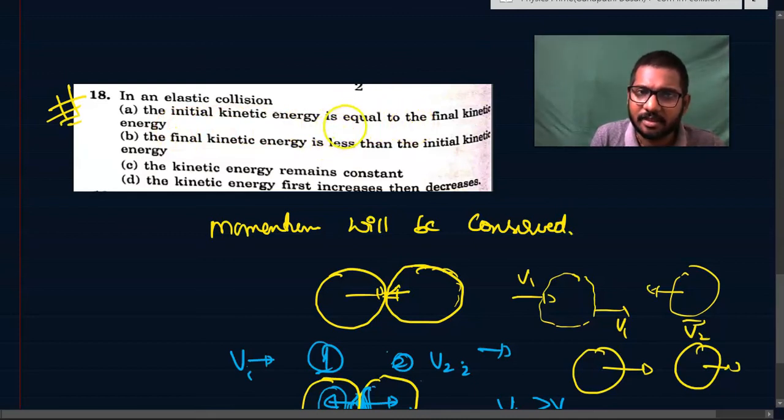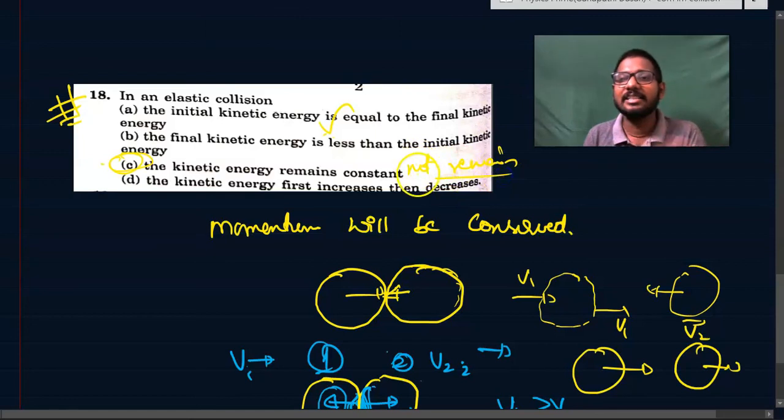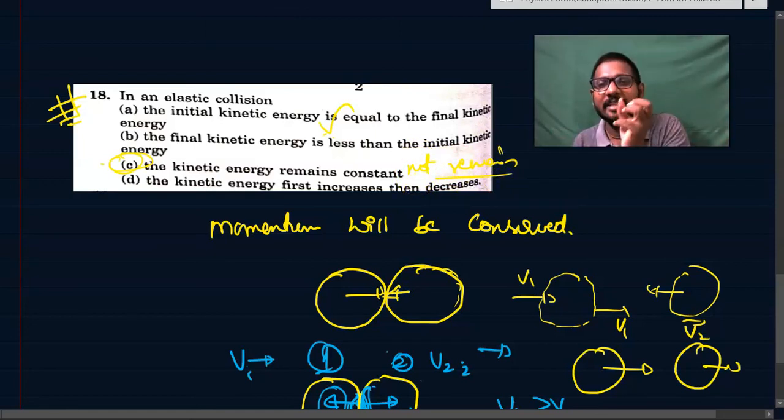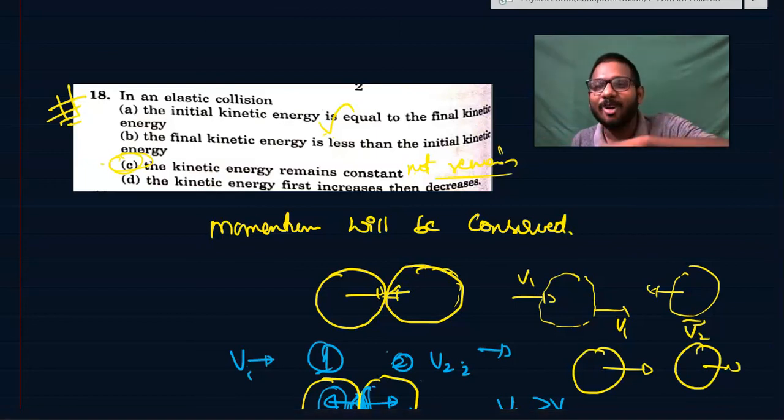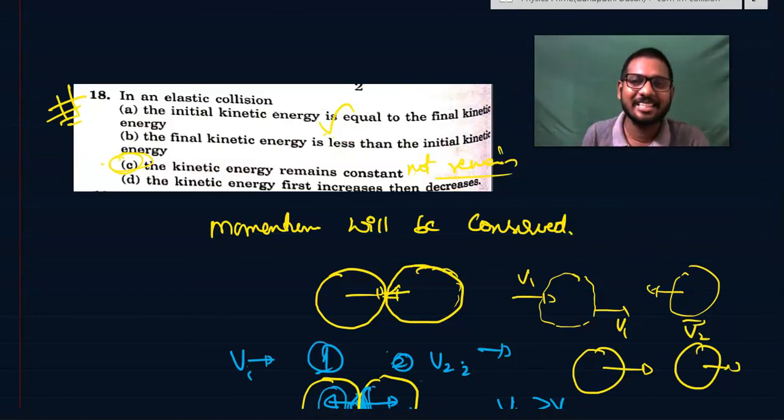Definitely yes. Is the final kinetic energy less than the initial kinetic energy? No, it is an elastic collision. Does the kinetic energy remain constant? No, it will not remain constant. We might think final and initial being equal means the entire kinetic energy remains constant. That doesn't mean that. Some energy will be converted into the elastic energy of the particles. This is a very tricky point here.